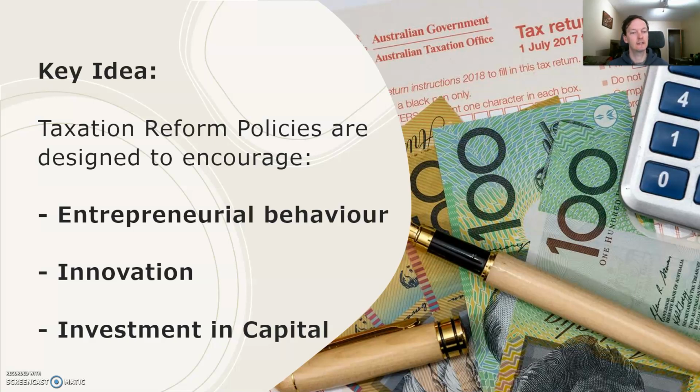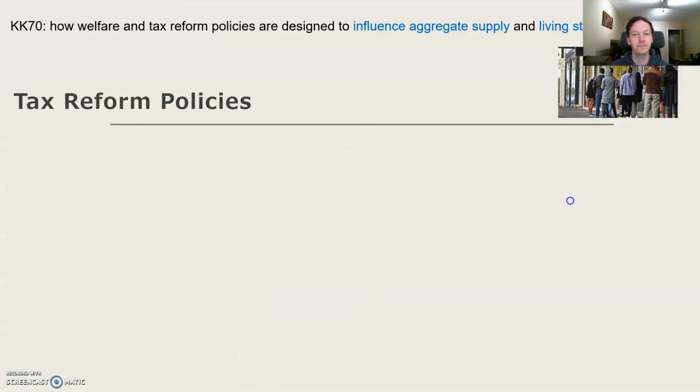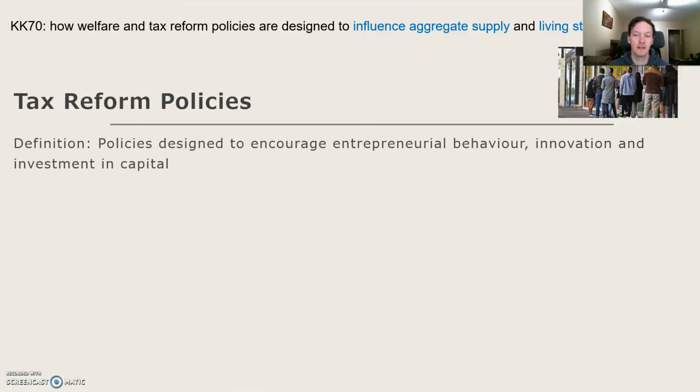So what is taxation reform policies? They are designed to encourage 3 things. Entrepreneurial behaviour, if you can say that, which is closely linked to innovation, but essentially they are policies designed to encourage businesses to try new things. And then the last one there is investment in capital. So financial incentives for businesses to invest in extension of factories, new technology, so on and so forth. So that's a definition that I just went through.